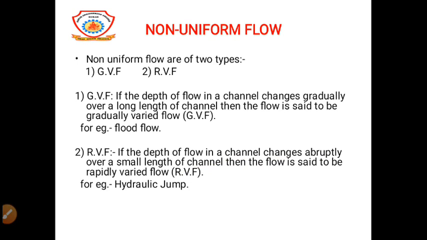Non-uniform flow we can define as that type of flow in which the flow characteristics like depth of flow, width, cross-section area change with respect to length of channel. Non-uniform flow is of two types: GVF. GVF means gradually varied flow, in which if the depth of flow in a channel changes gradually over a long length of channel, then that type of flow is called GVF.